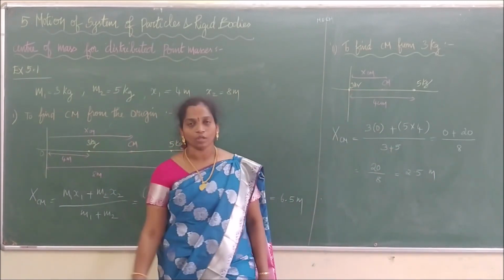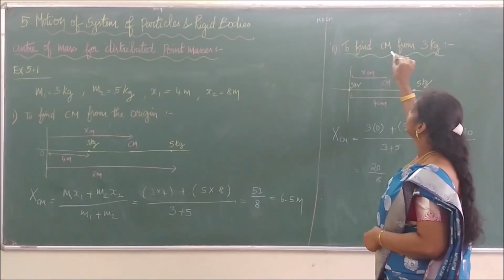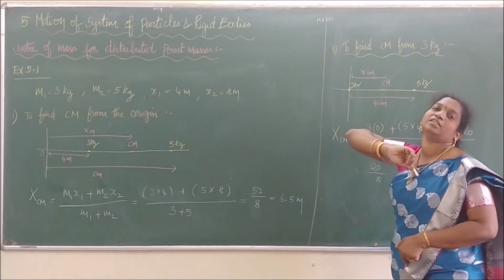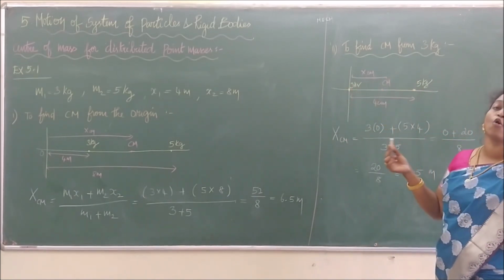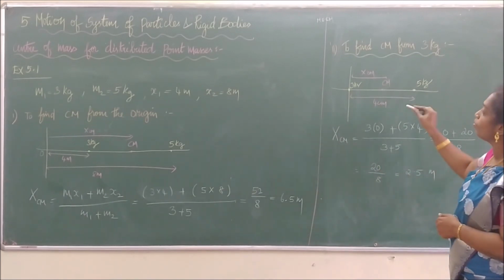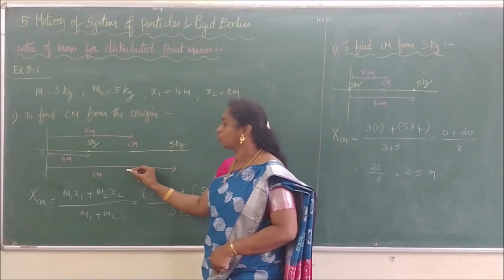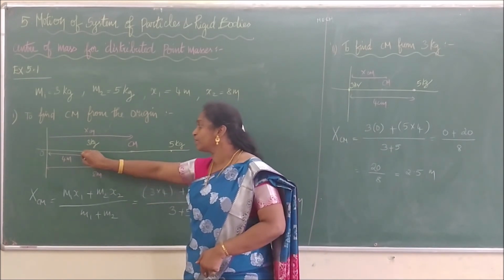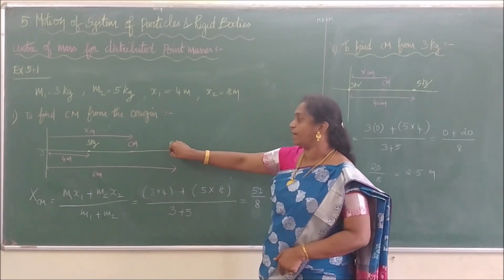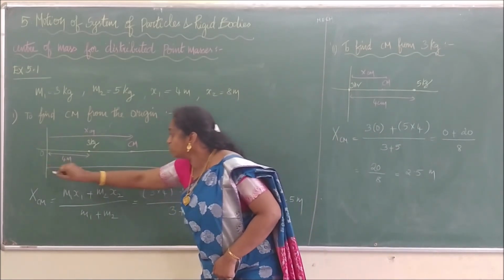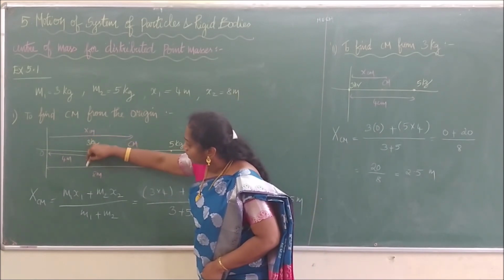Is it clear? From the origin, the center of mass value is 6.5. Now they ask us to calculate the second case, to find the center of mass from the 3 kg mass. So we have to take the 3 kg mass at the origin, therefore no x1 value is there. Here we have to show our cleverness. We should not take the x2 value to be 8. This is the origin, and from here we have to measure the values.